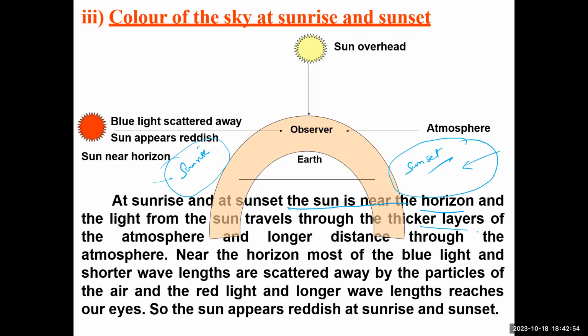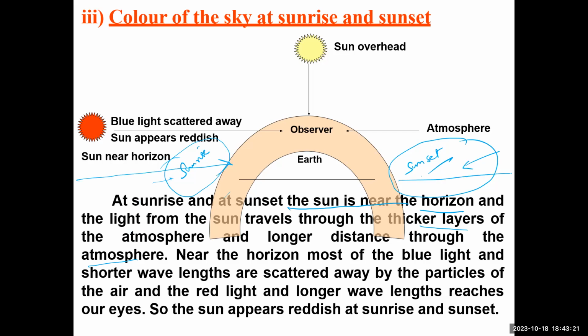So at the sunrise and sunset, the sun is nearer to the horizon, and the light from the sun travels through the thicker layers of the atmosphere, and a longer distance through the atmosphere. The layers during the sunrise and sunset will be thicker in nature, and also the distance of the sun from the Earth's atmosphere will be more.